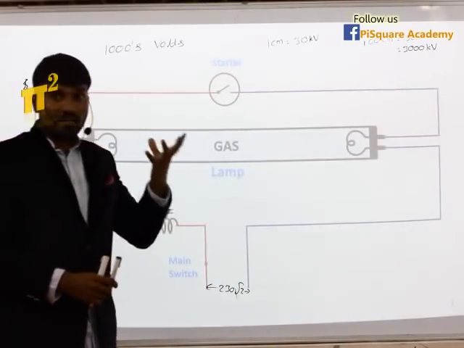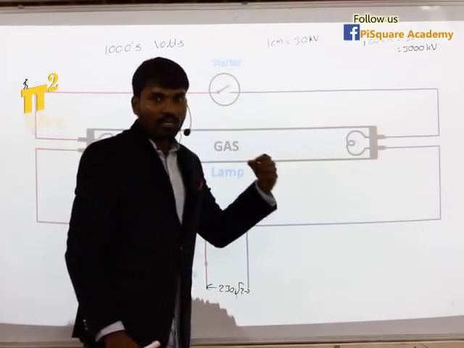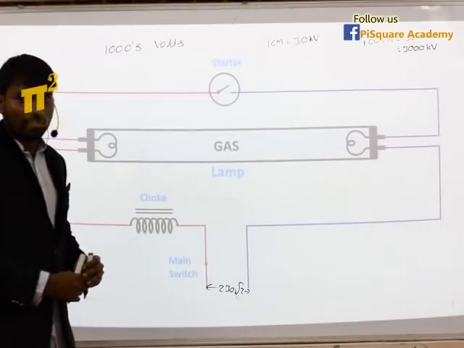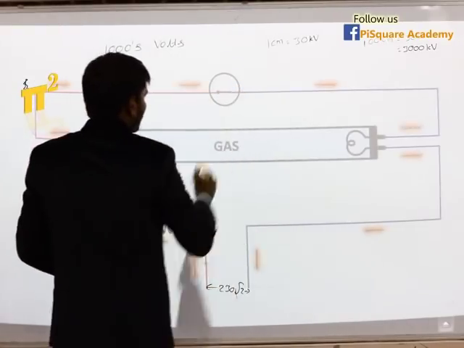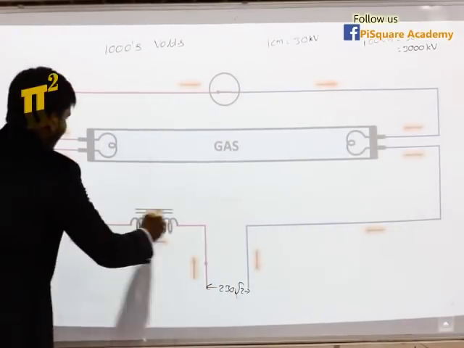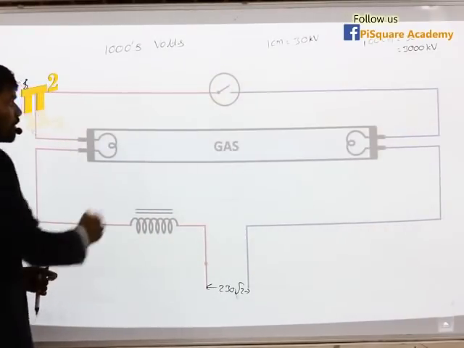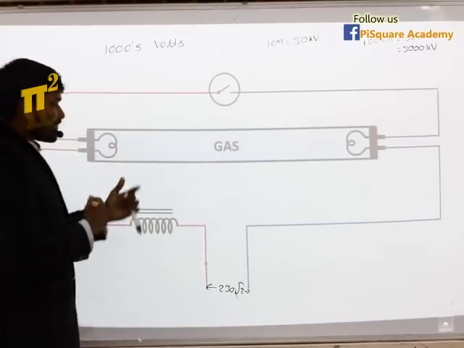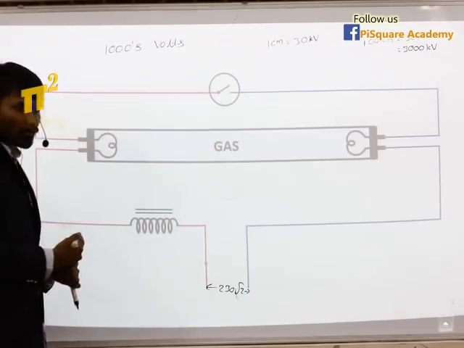So there was a spark, but this ionization is not consistent, so that's why it has gone dark. Now once again, let's close the starter. We close this, so again current is flowing. Now we'll open it again. The moment we open it, again there was a flash, but the ionization is not good enough. That's why the lamp has gone down.